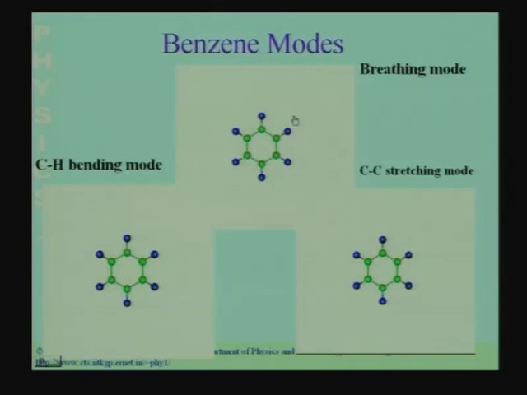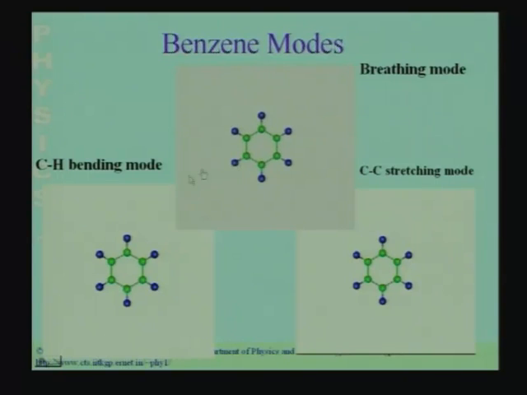Okay, so let me explain to you now what really happens in the Raman effect. Each of these modes of vibration, each of these modes of oscillation of the benzene molecule, has some energy associated with it. So the bending mode, the breathing mode and the stretching mode have different energies because these are oscillators, and if you have an oscillator it has energy. We have learned this. So when the molecule is oscillating, it will have energy.